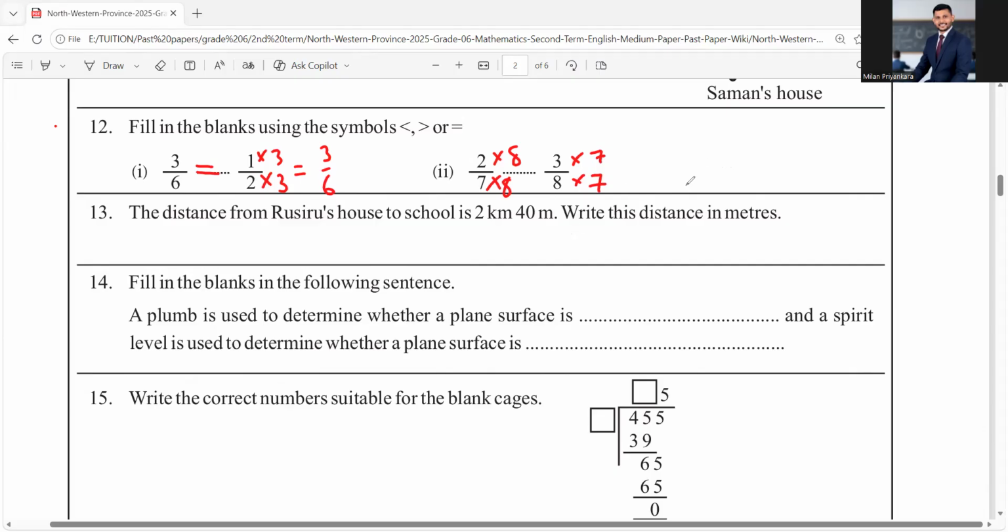Then we have the same denominator. Here we get 16 and here we get 21. This 21 is greater than 16, therefore this side is greater. I showed you how to get the answer. You can write it on a sheet of paper, do the rough work and find the answer.